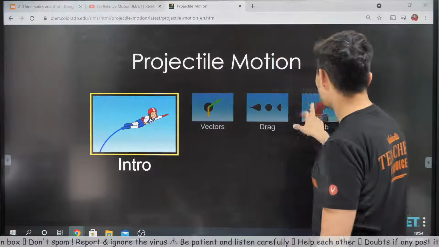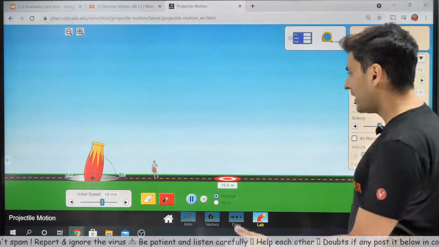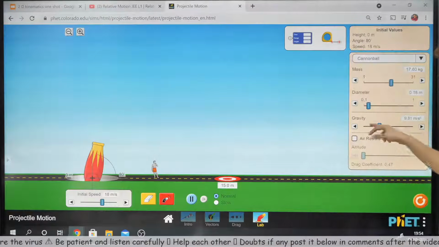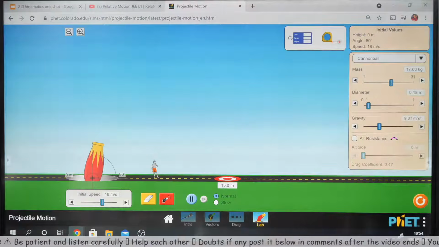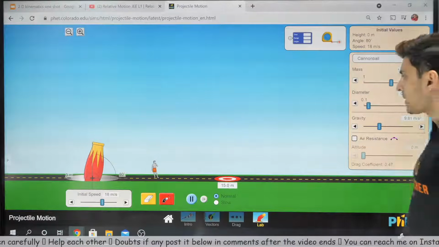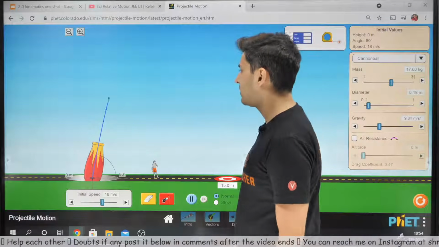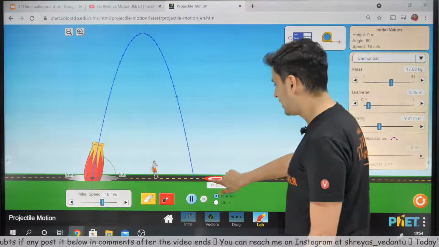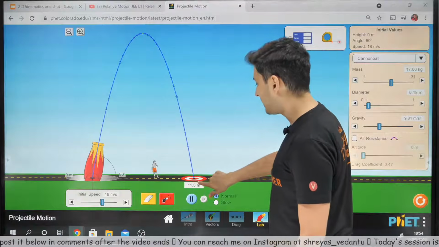Okay, so let's just go to the lab part. All right, there we have it. And you can adjust the different parameters like gravity and all of that. But I don't want air resistance. So this was air resistance. Okay, it's gone. And let's just shoot this cannon and see what happens. Beautiful. It just gets shot over there and it falls over here. So it has fallen somewhere over here.